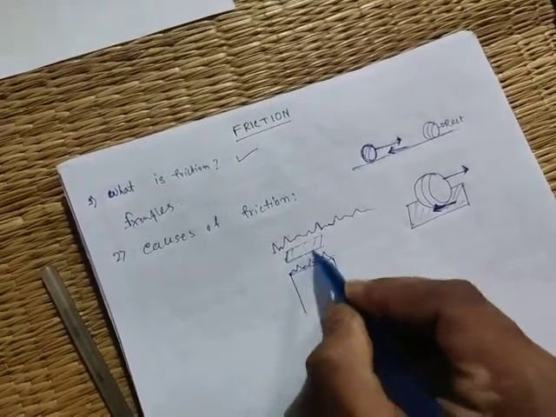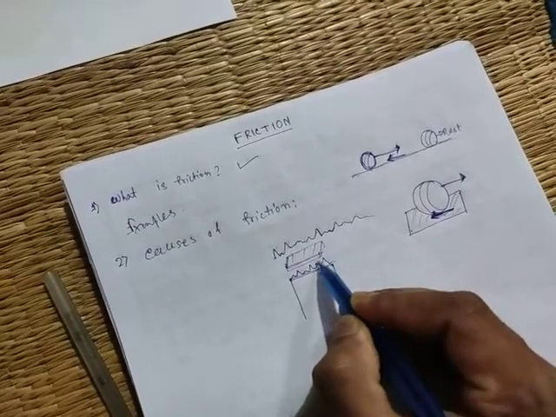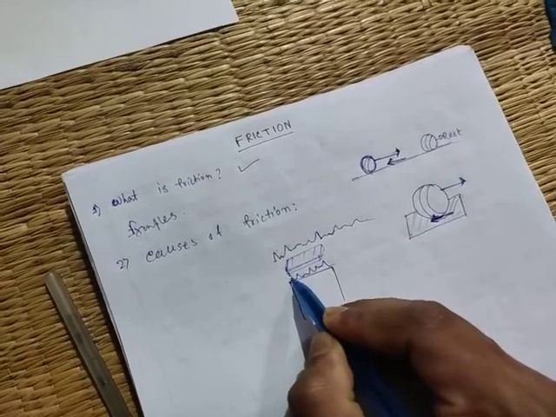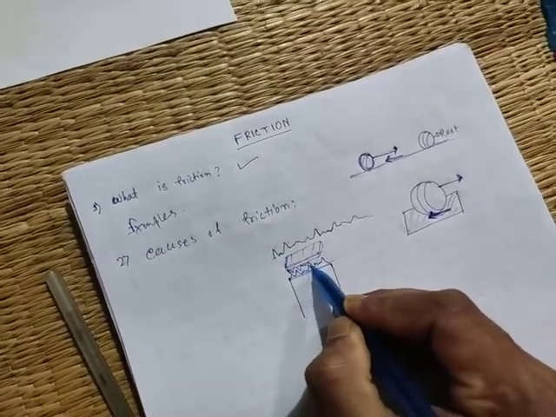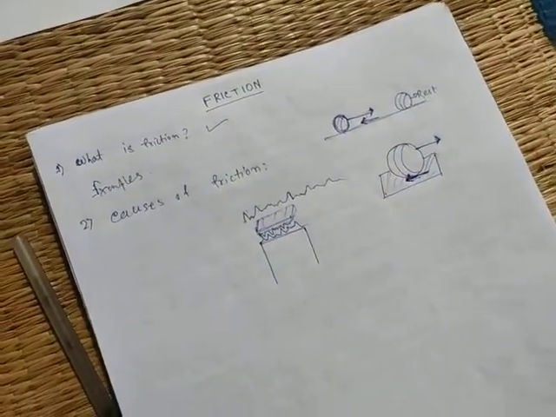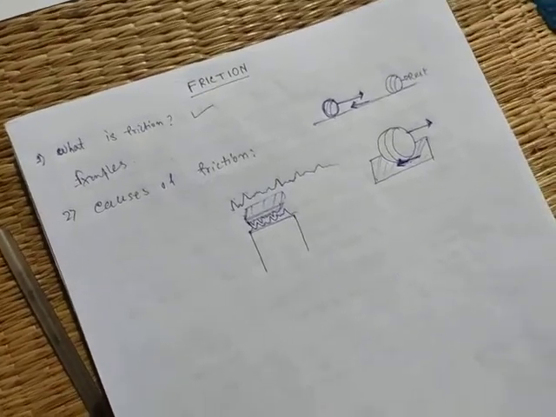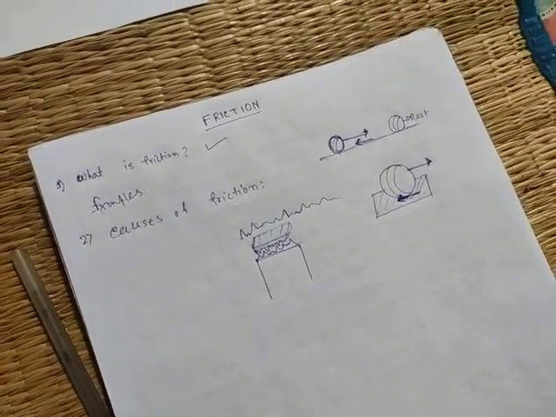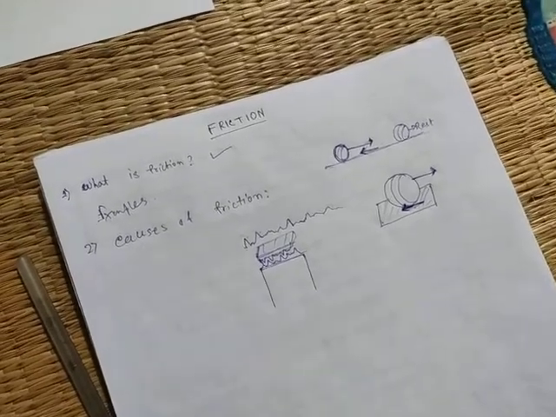Suppose this is a book. It also consists of a large number of peaks and valleys. Okay, now see this. Listen, at the point of contact between two bodies, the peaks and valleys interlock with each other.